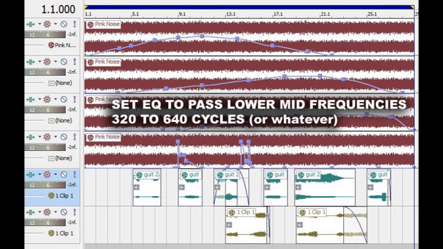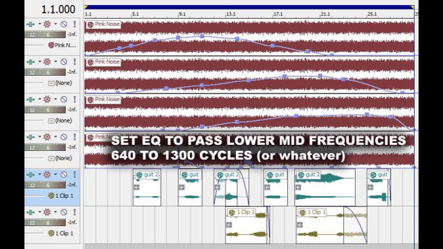And now track 3, let's set it so it passes lower mid frequencies, 320 cycles to 620 cycles out of the pink noise. And then track 4, let's set it so that it passes lower mid frequencies, 640 to 1300 cycles from the pink noise.